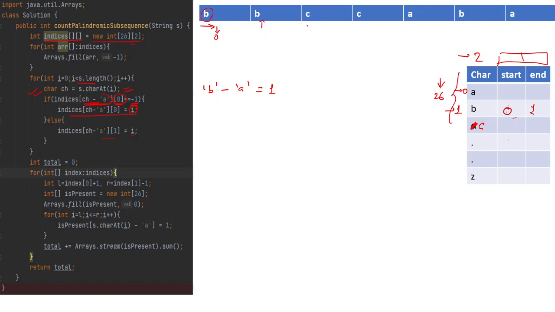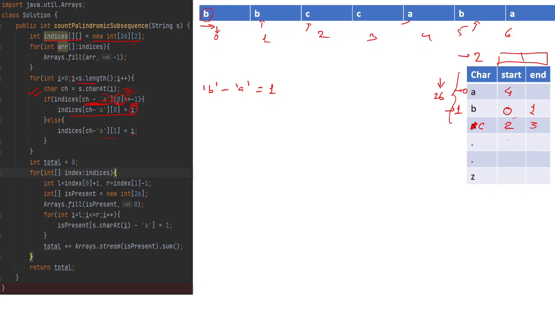Again we'll iterate, we'll go to C and we'll see, okay, this value initially it was -1, so we'll put the value as here 0, 1, 2, 3, 4, 5, 6. So we'll put the value of C starting at 2. Again we'll come here, we'll see okay, the value of initial point, that is start 1, is it 0 for C? No, it is not. So we'll put the value of 3 here. We'll again come here, we'll put the value of A similarly 4. Then again we'll come here and we'll see okay, B 5.